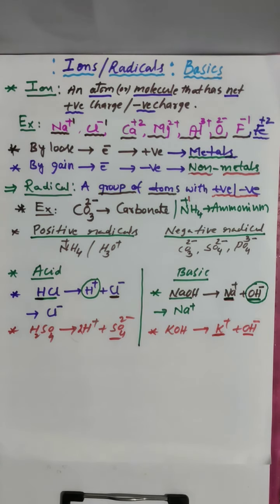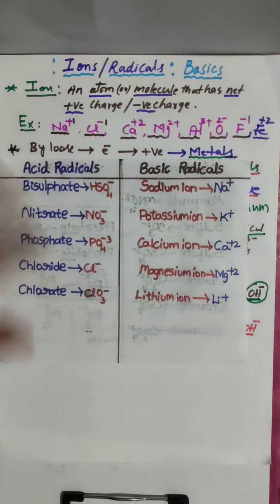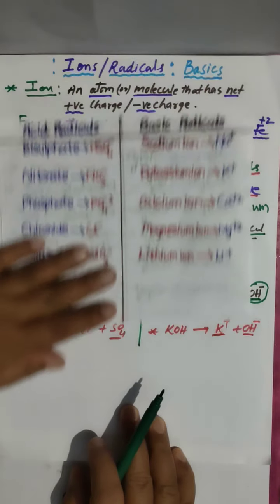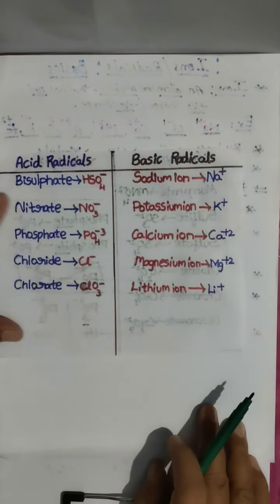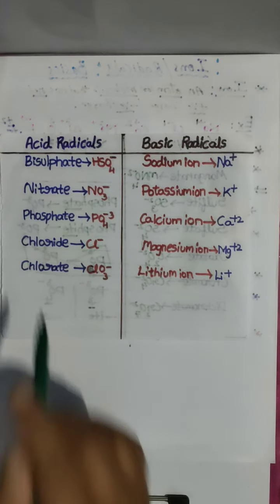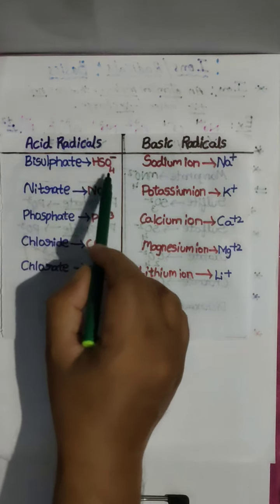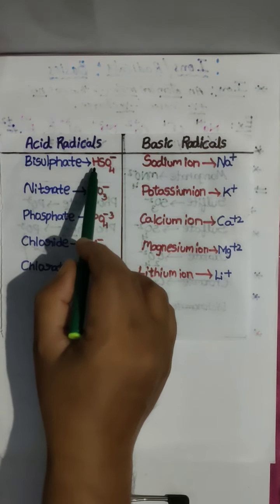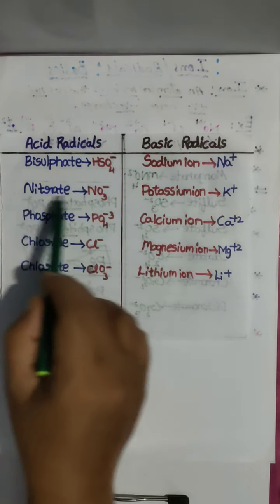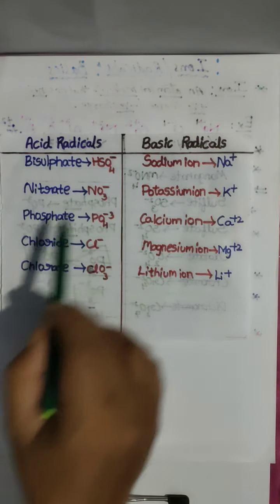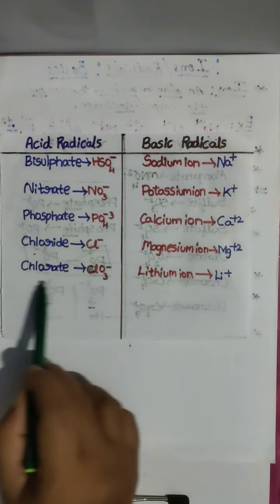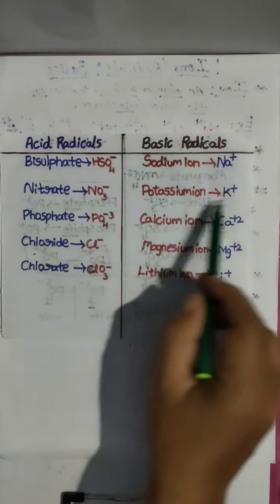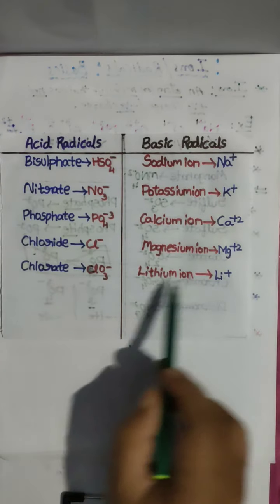And a few acid and basic radicals I am showing to you. Here you go. Clear? Here I am showing basic and acidic radicals. See here, acid radical, basic radical. Bisulfate HSO4 minus. This we can say hydrogen sulfate also. Nitrate NO3 minus. Phosphate PO4 3 minus. Chloride, chlorate, sodium, potassium, calcium, magnesium, lithium.